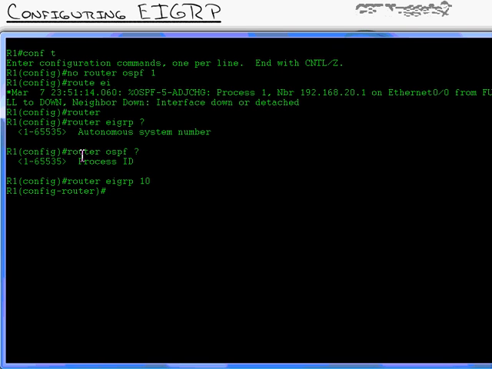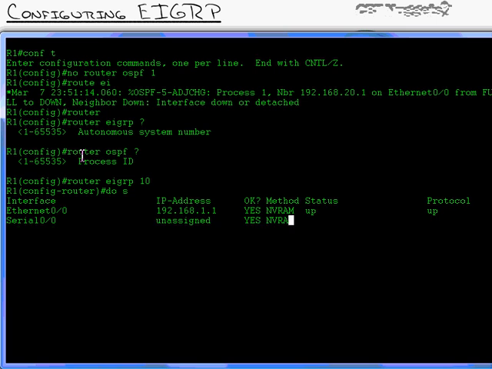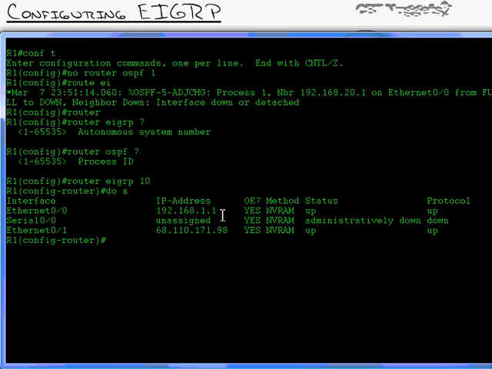So once we're under the router EIGRP process, we turn on EIGRP in the same way that we do every other routing protocol. I'm going to type in show IP interface brief. This is my internet router. I've got the 192.168.1.1, and that's my internet link. I don't want to run EIGRP on my internet link, or else I could form relationships with my internet service provider if they happen to run EIGRP. That'd be very doubtful, but you never know. So I can type in network